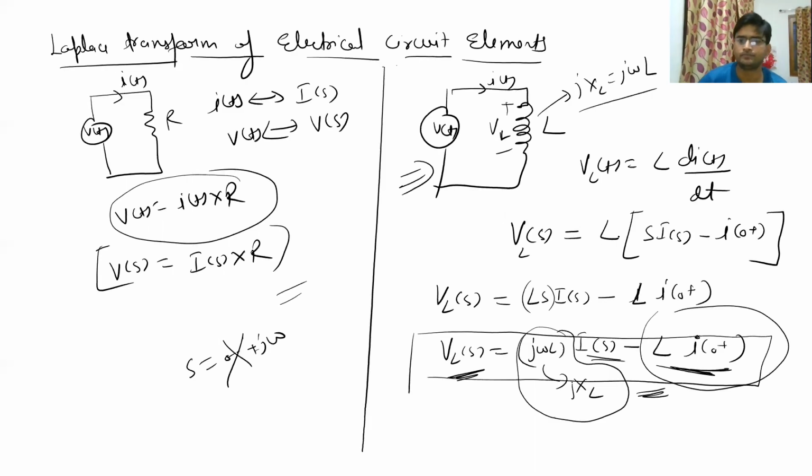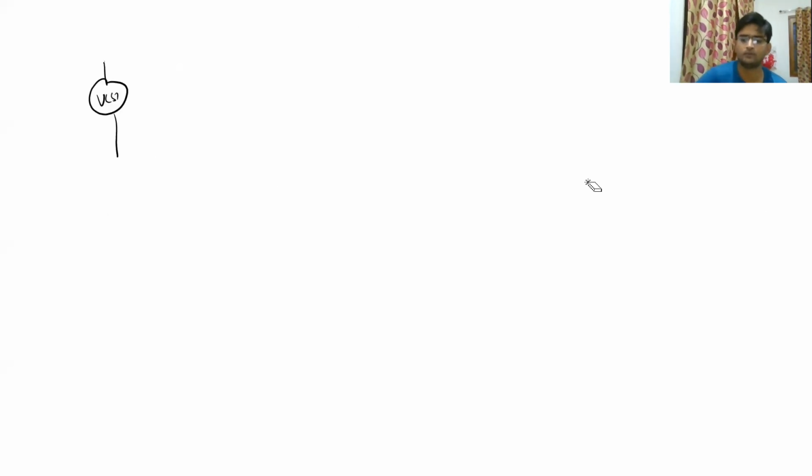So we can draw the Laplace transform version of this circuit as follows. This will become V(s) or VL(s). Let me write it as V(s) only, because obviously this VL is equal to v(t). Both the voltages are the same, so either you write VL or V(s), it doesn't matter. Both are the same.